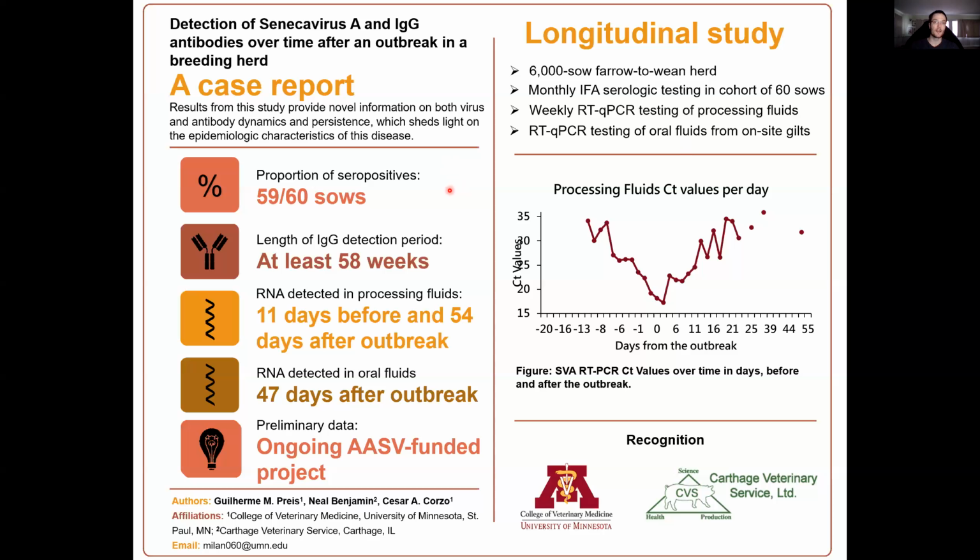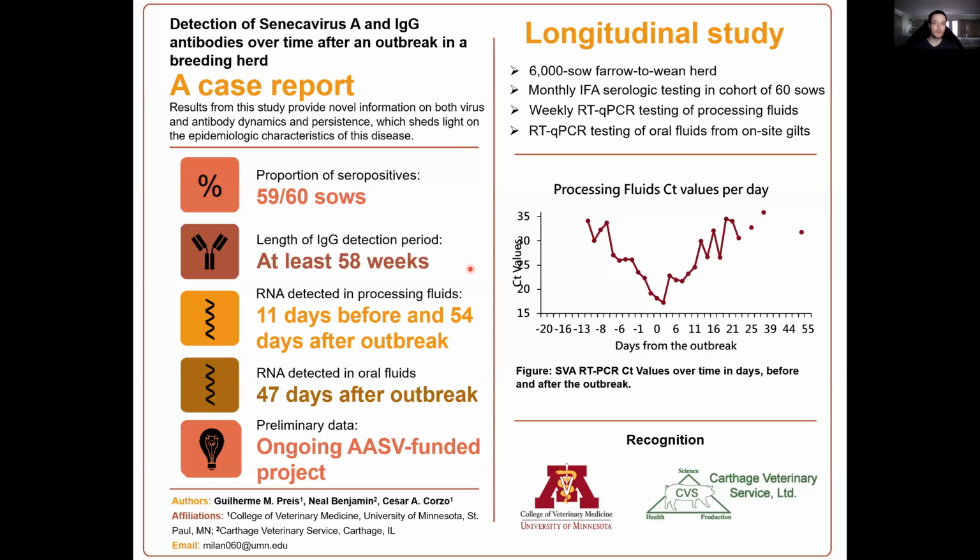The length of IgG detection by IFA is then at least 58 weeks, which was the period of time that we were able to follow these sows, which shows us that this tool of IFA can be a very good tool for monitoring of Senecavirus and can really tell if our farm has had contact with this virus before.